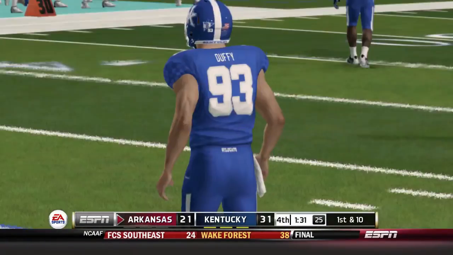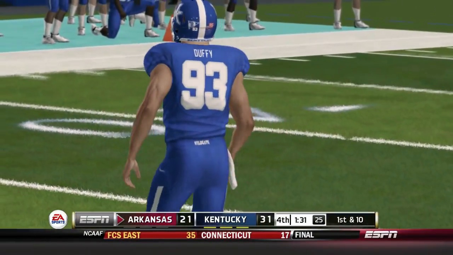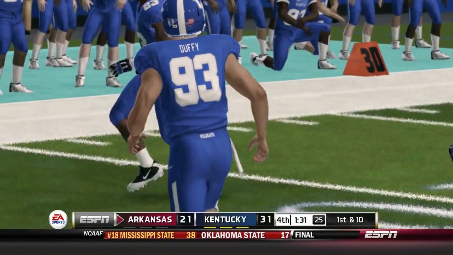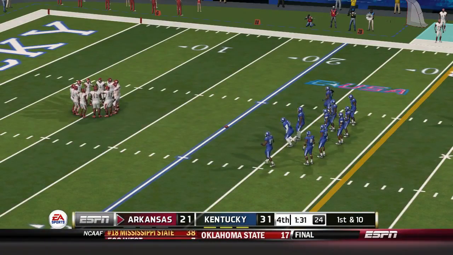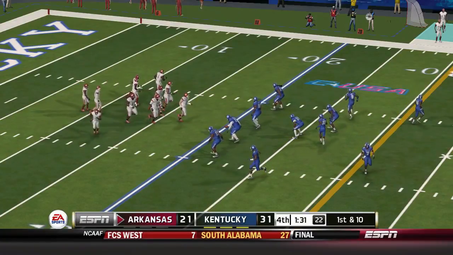So this one goes into the end zone, and that'll be a touchback. They'll take over here, ready to start a new series.